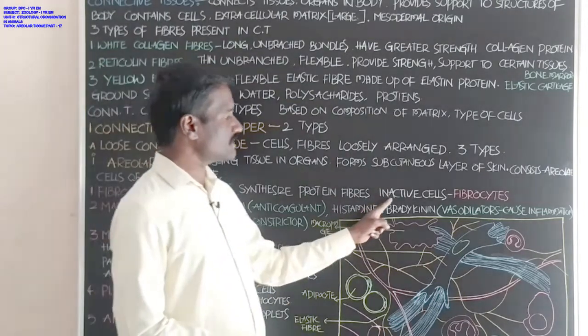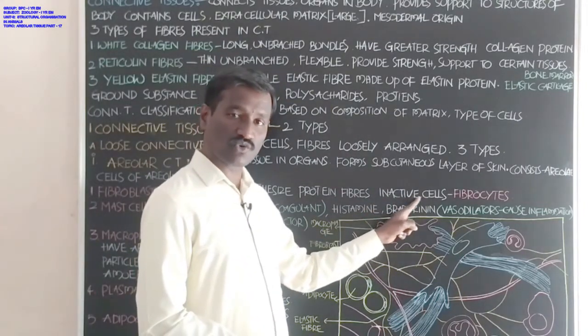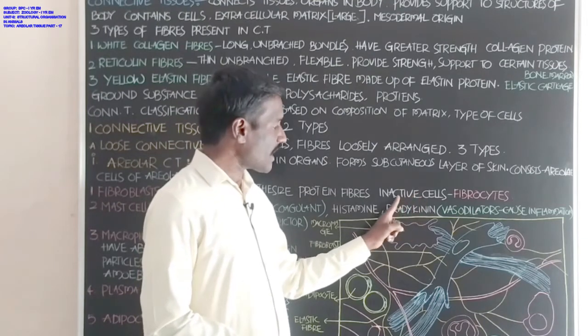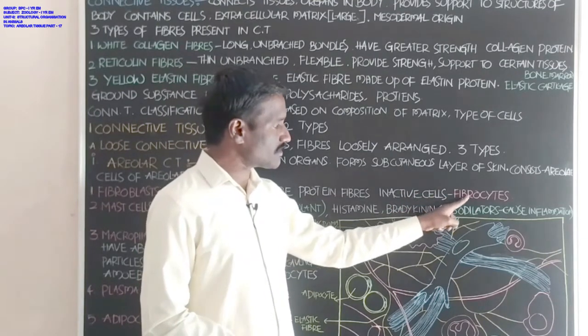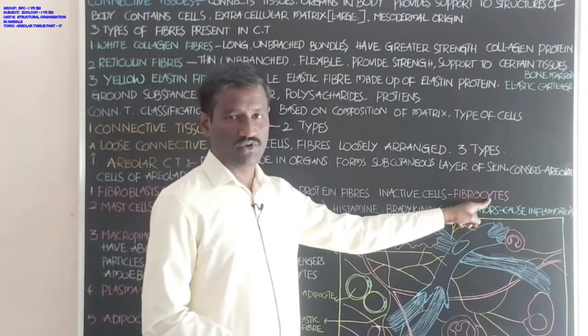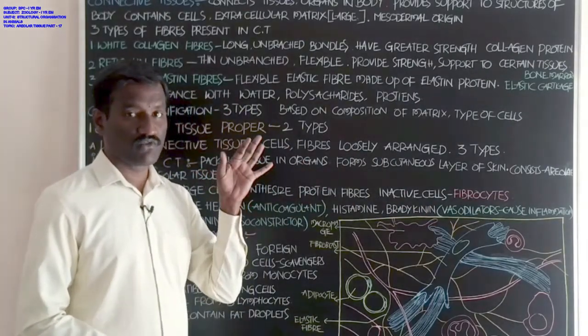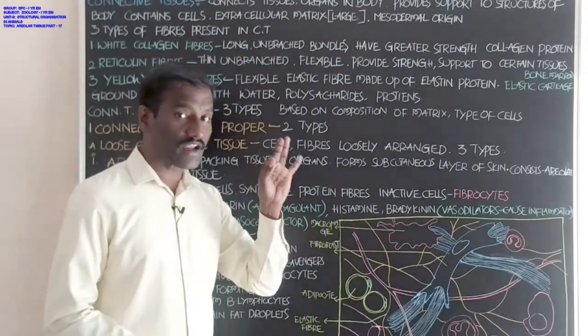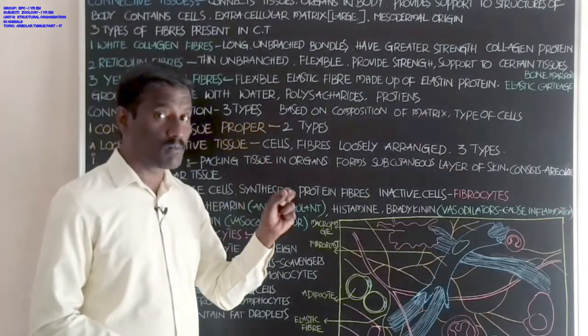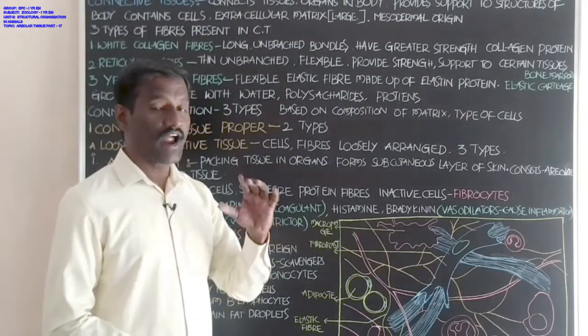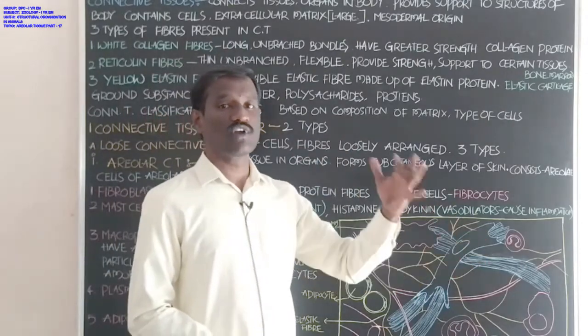Fibroblasts can also go to inactivation. The inactive cells of the fibroblast are called fibrocytes. Student, fibrocytes are inactive cells. Fibroblasts are active cells which produce protein fibers.